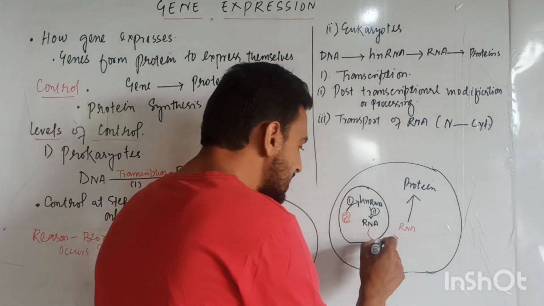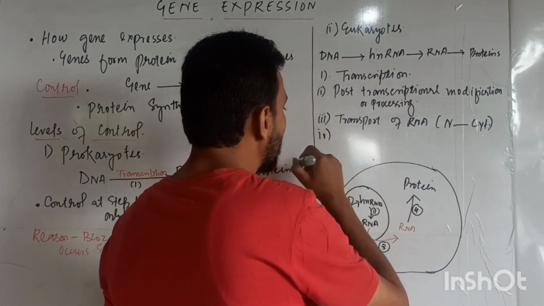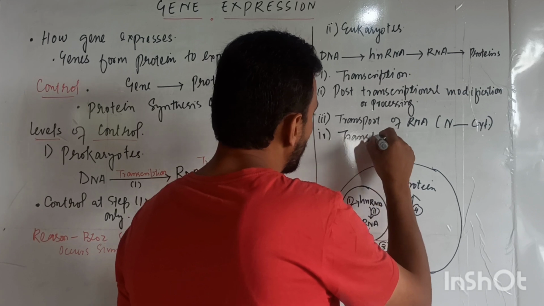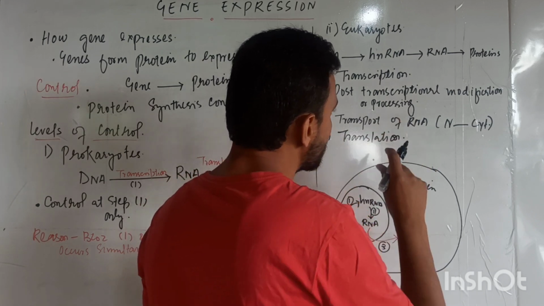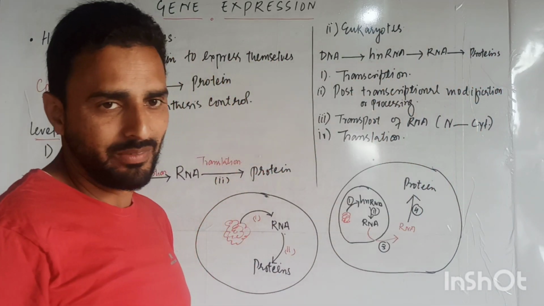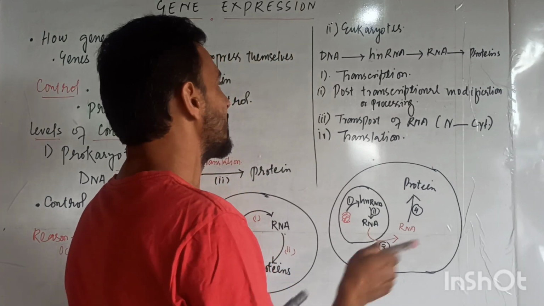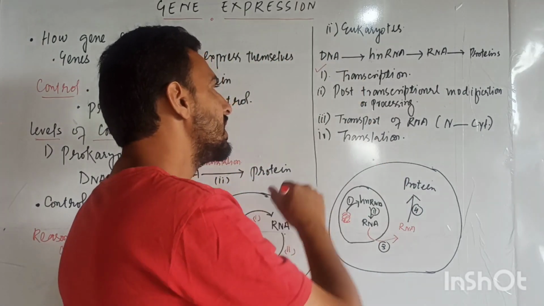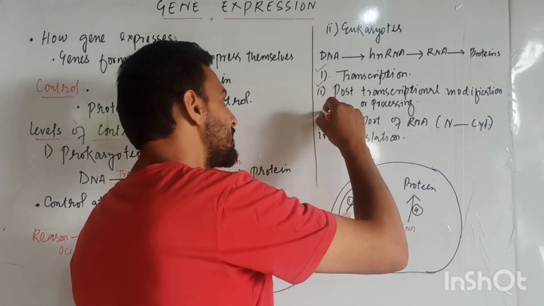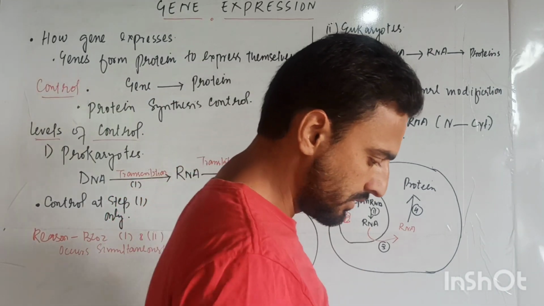And the final step is translation. What is meant by translation? Translation is a process by which we are synthesizing proteins from RNA. Now, in case of eukaryotes, there are four steps. Number one step is transcription. Number two step is post-transcriptional modification. Number three step is transport of RNA. Number four step is translation.